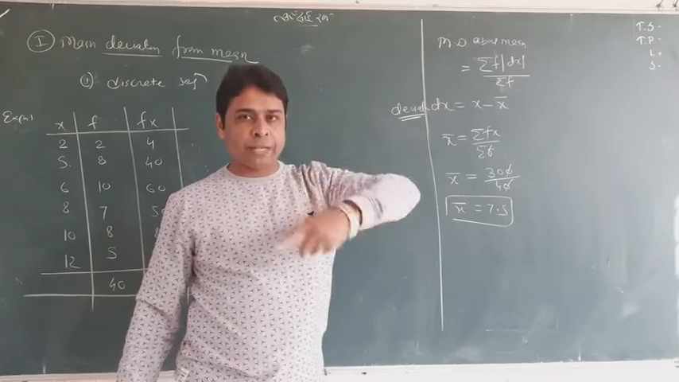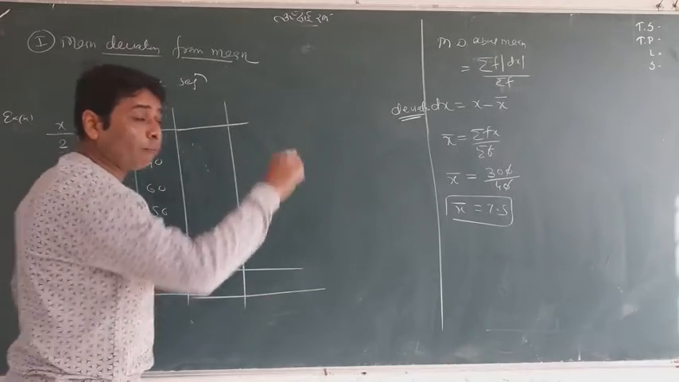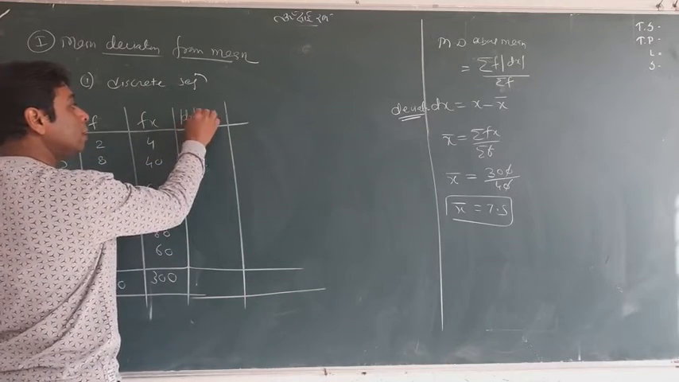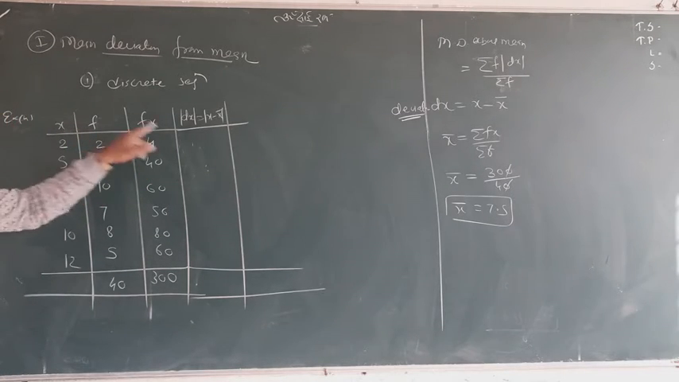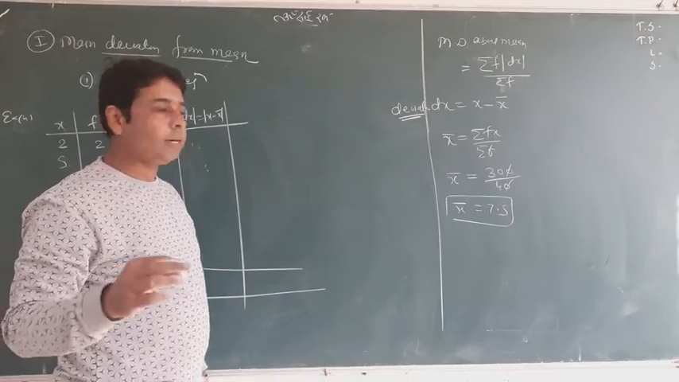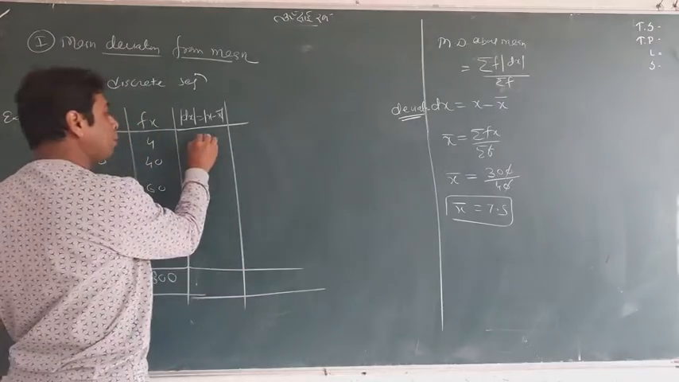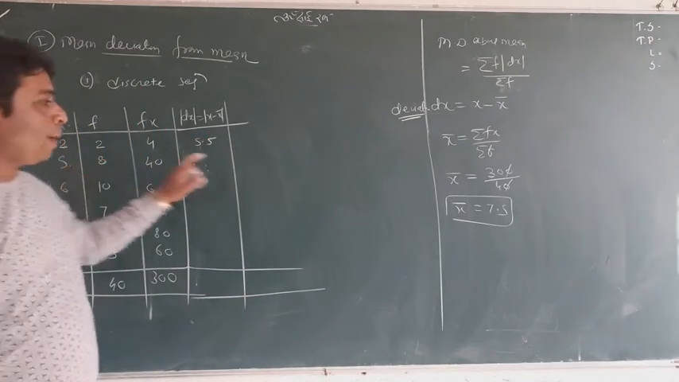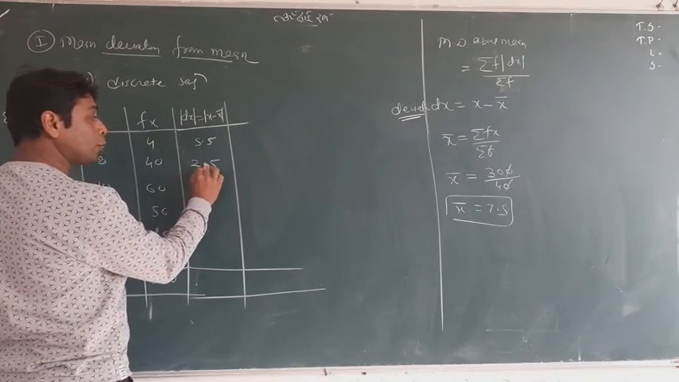Directly we cannot find f dx. First of all, I will find mod dx. By taking the help of the formula, I first find mod dx. x minus x bar I am finding. This is my x and this is my x bar. So 2 minus 7.5, meaning minus 5.5, but in mod it is 5.5. Again 5 minus 7.5 is minus 2.5, but I write positive 2.5.